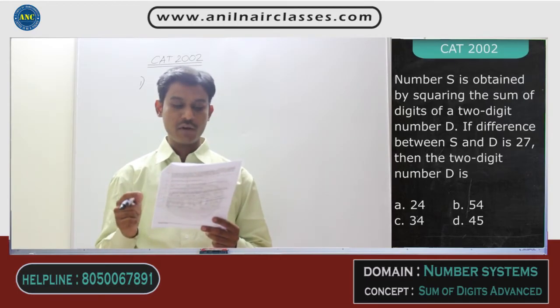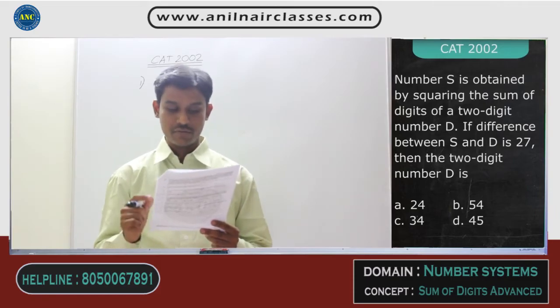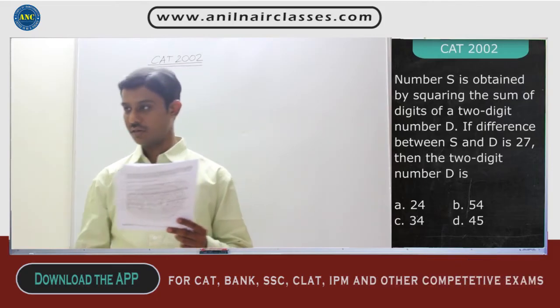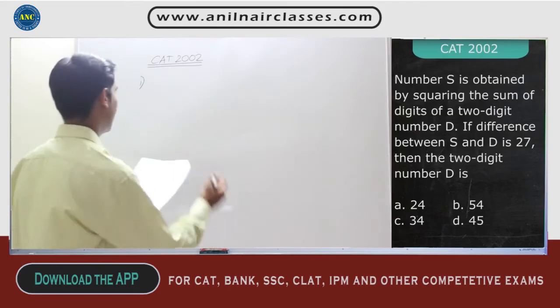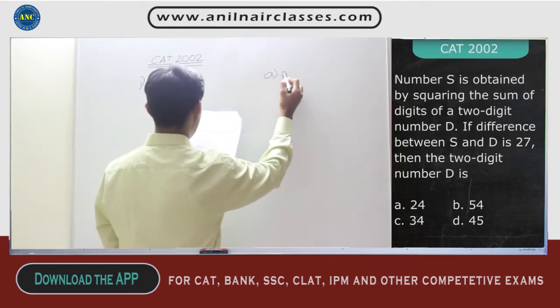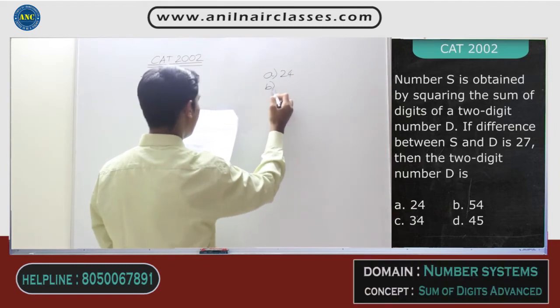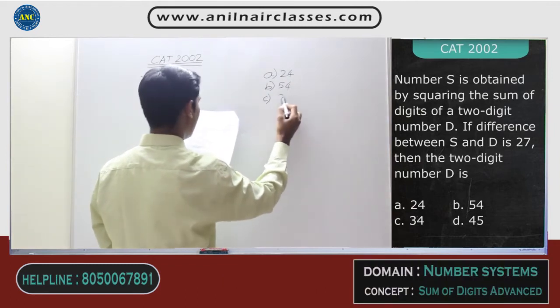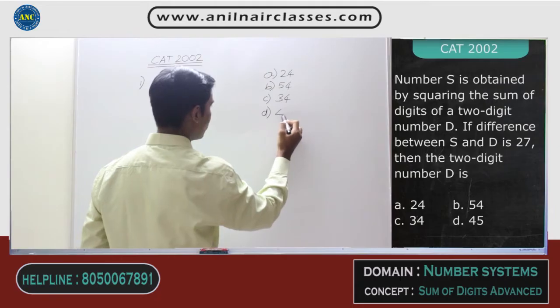If the difference between S and d is 27, then the 2-digit number d is how much? The options given are 24, 54, 34 and 45.